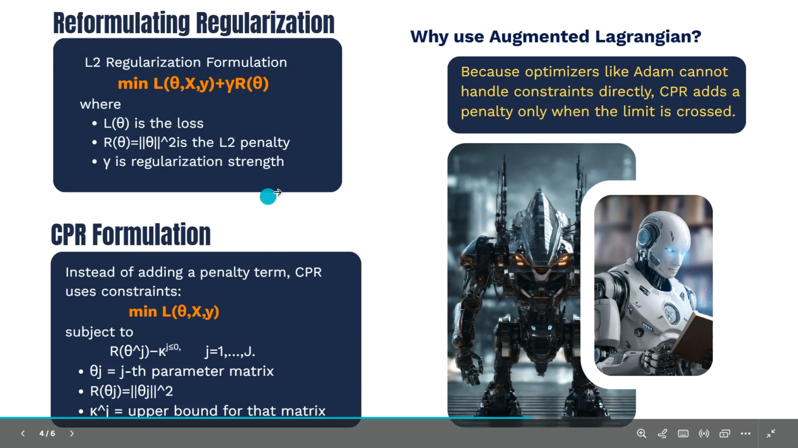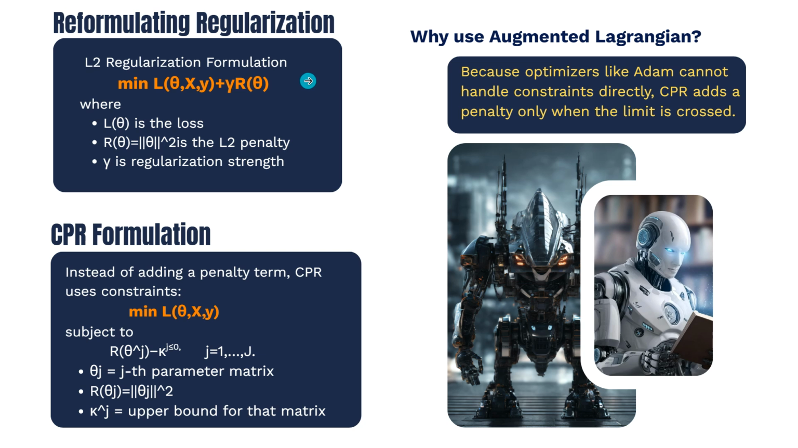Here we see the mathematical function of the reformulated regularization and the CPR formulation. In the regularization, we add the penalty term, but in the CPR formulation we don't need to add a penalty term all the time. CPR adds the penalty term only when a weight tries to cross its limit. This makes training smooth, stable and more controlled.